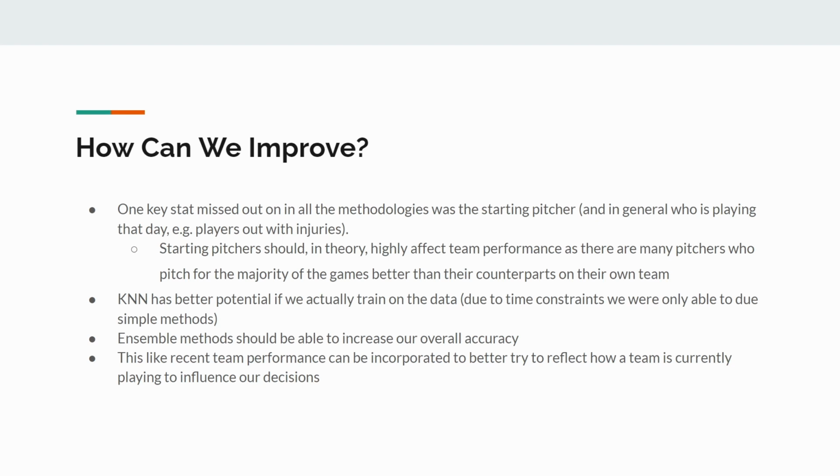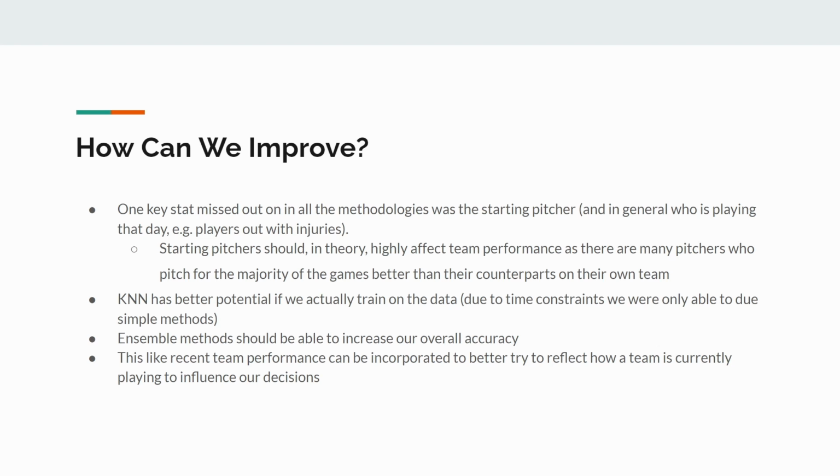And then another thing would be we didn't weight our K&N at all. We didn't really have the time to do that. We needed a little bit more time to get that done. And so we could go back and train it on that 2000 to 2020 data, take a training set out of there and a testing set out of there, and figure out what weights would be best for each of the stats in the K&N. And that can possibly give us a lot better accuracy at figuring out who's going to beat who and what the results of the games are going to be.